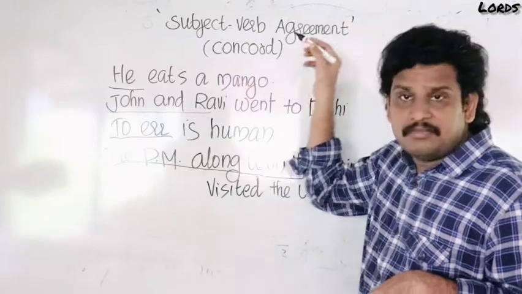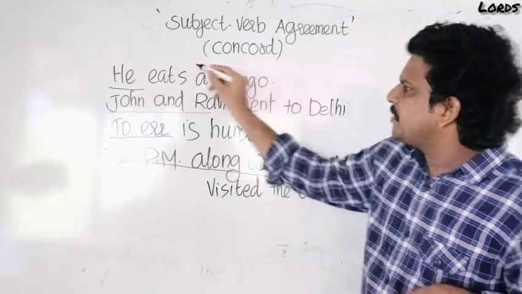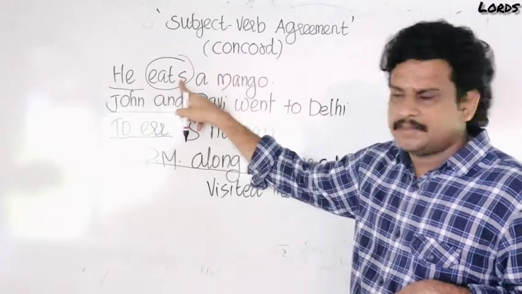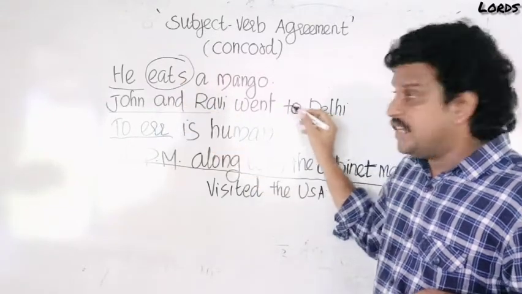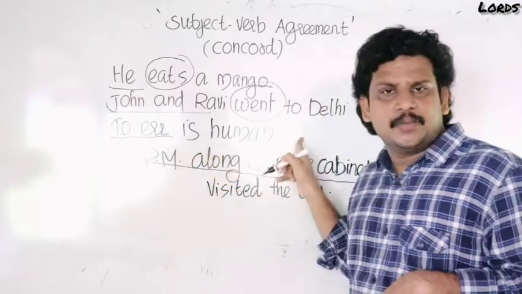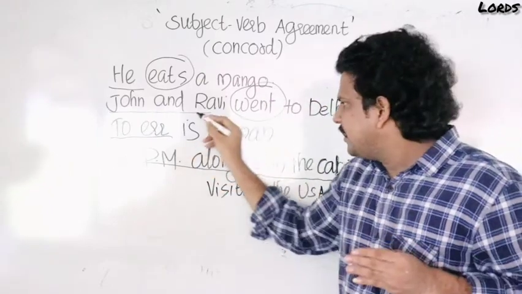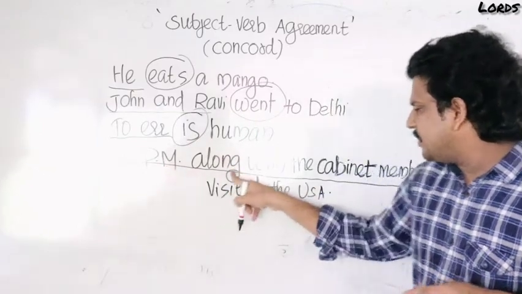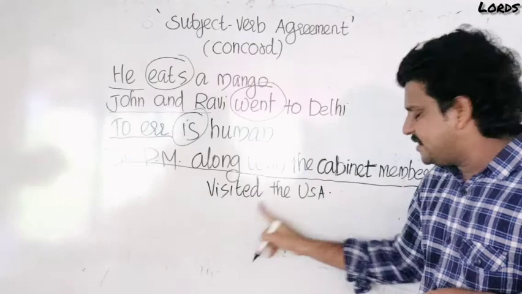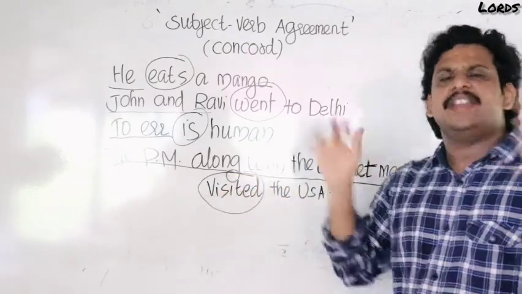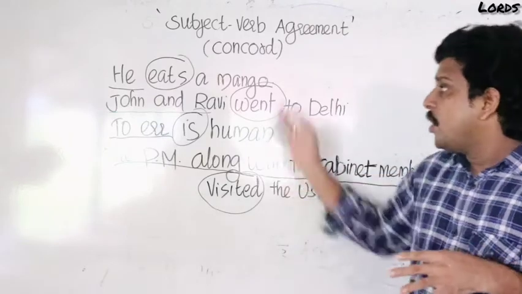Which is the verb in this sentence? Eats. He eats a mango. Eats is the verb. John and Ravi went to Delhi. Which is the verb here? Went. To err is human. Which is the verb here? Is is the verb. The Prime Minister along with the cabinet members visited the USA. Which is the verb here? Visited. So it is very easy to identify the subject now.